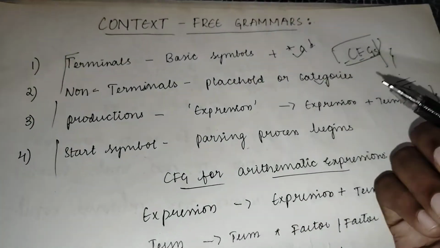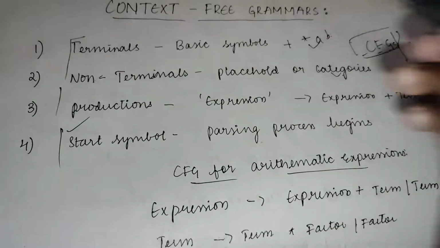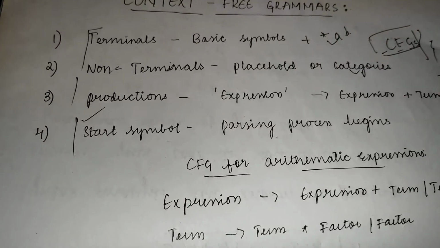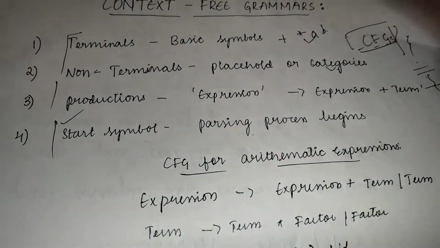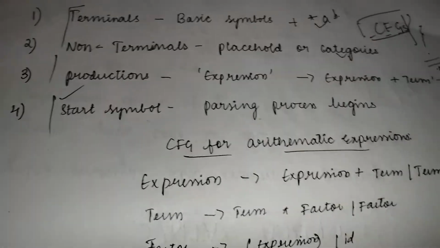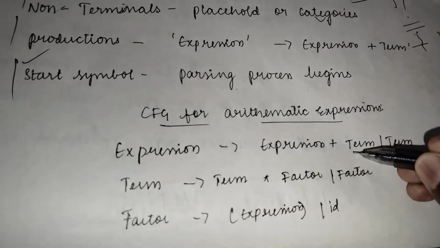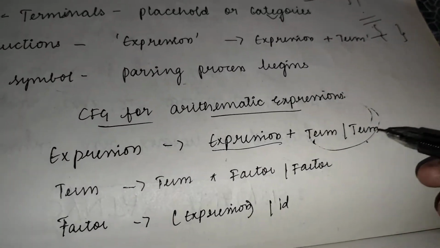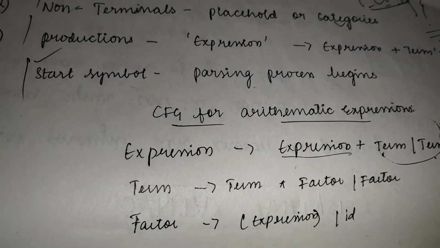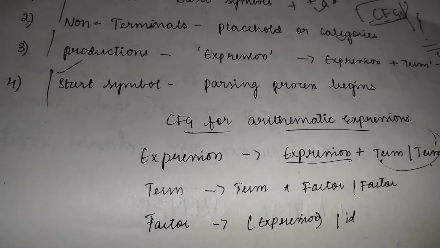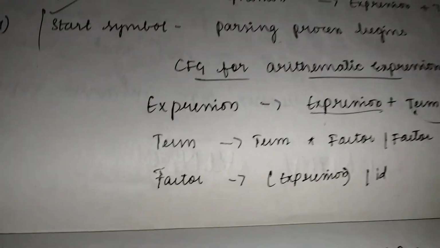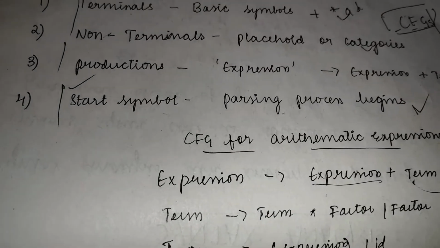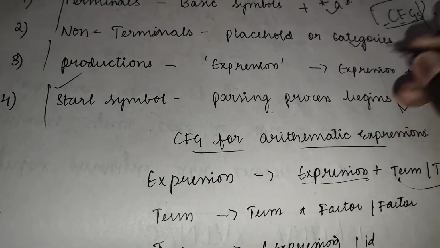Clear? Now, what are productions then? Productions are basically rules which tell us how to expand these non-terminals into a sequence of terminals and non-terminals. For example, let's take this as an example. Expression is our non-terminal, and it is expanding and giving a sequence of terminals and non-terminals. Now, what is the start symbol? This is where the parsing process begins. It is also called the top-level rule from which everything else is derived.